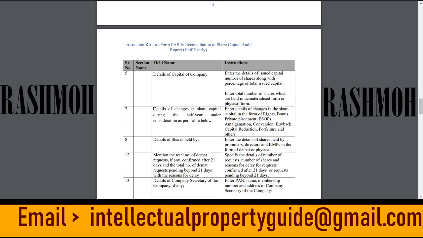Next point is details of changes in share capital during the half year under consideration, as per the table below. We have to enter the details of changes in the share capital in the form of rights, bonus, private placements, ESOPs, amalgamation, conversion, buyback, capital reduction, forfeiture, and others. Details of shares held by promoters, directors, and KMPs: enter the details in the form of demat or physical.